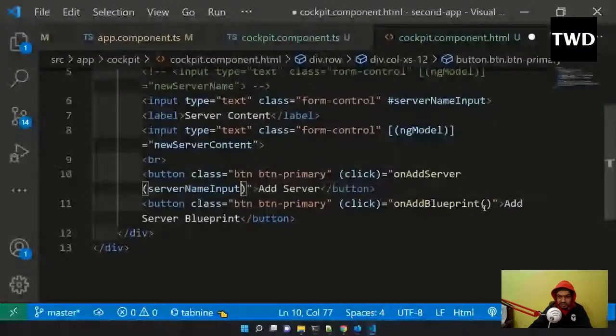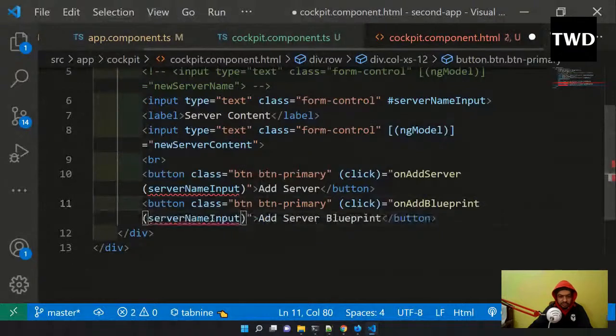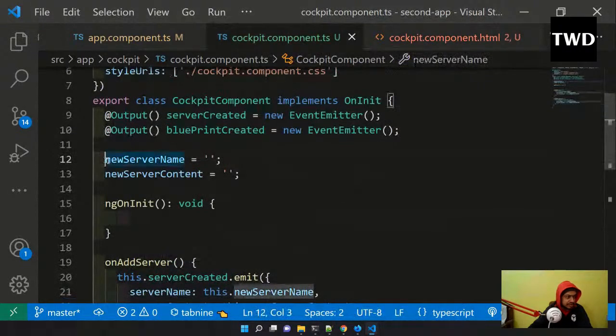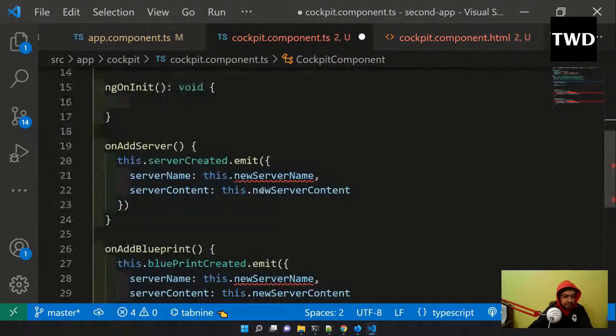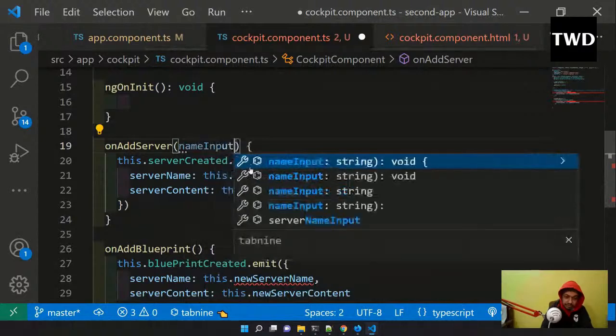In both of these places I will send this server name input, and here also I will send this server name input. It is giving me an error, because I have to come to the cockpit, save it, and here anyways I am going to comment this out because we don't have that now, the new server name. And here it is again giving me an error. So here I will now receive it as name input, because I'm passing it here.